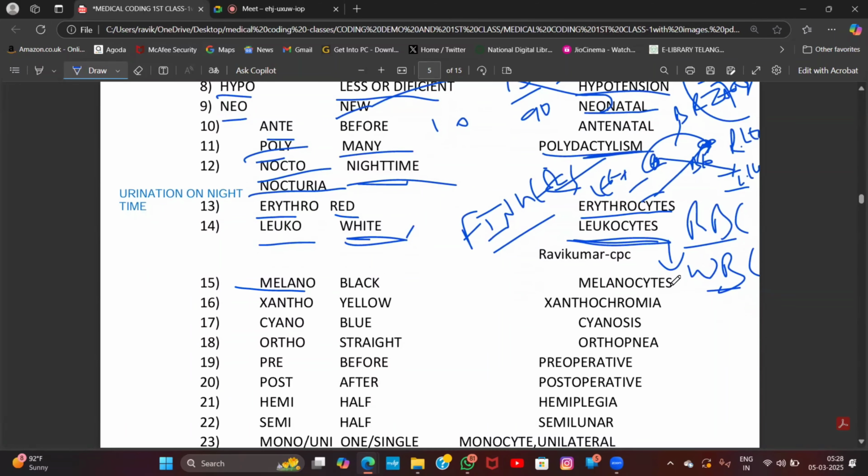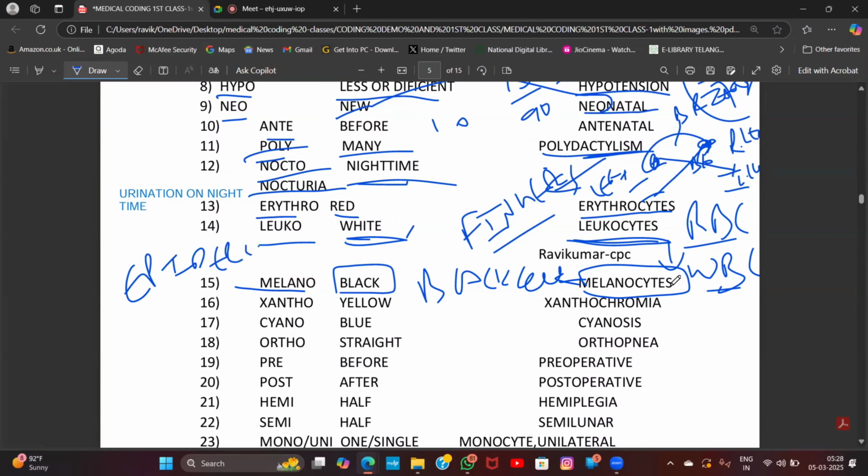The next one, prefix melano. Melano is nothing but black. What is melano? Black. Melanocytes. What are the melanocytes? Black cells. Do you know where they are present? They are present in the epidermis, the epidermis layer of the skin. In the stratum basale region, the melanocytes produce the pigment called melanin. Melanin helps in the coloration of the skin. Those are called melanocytes.